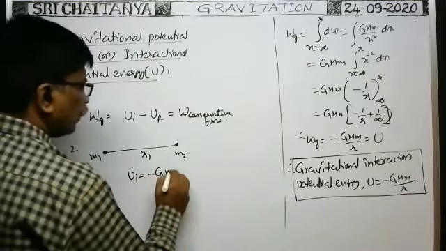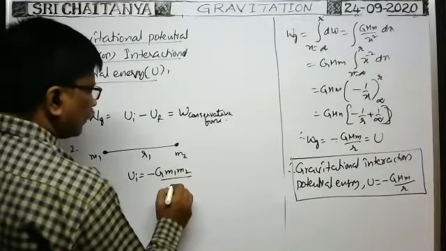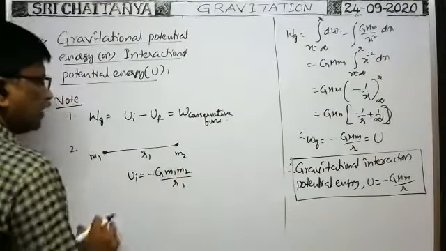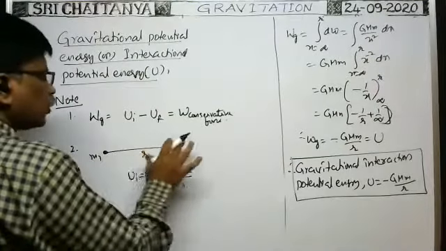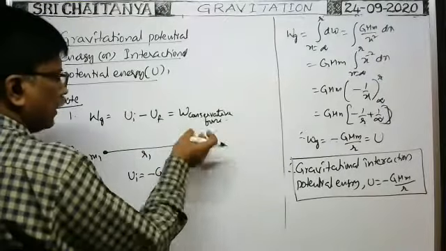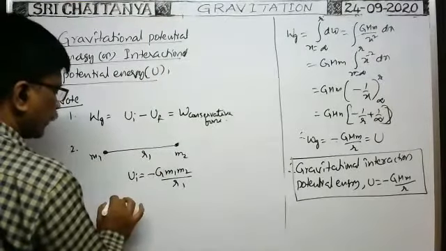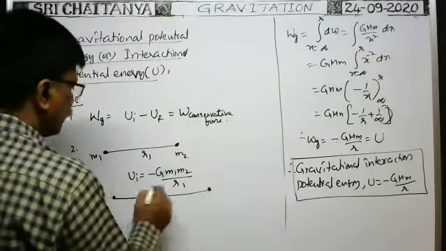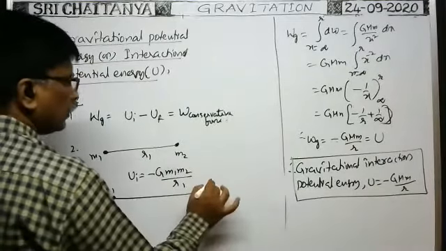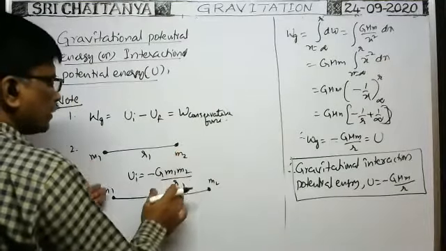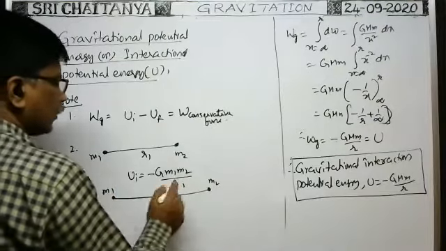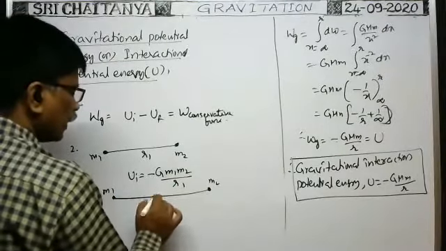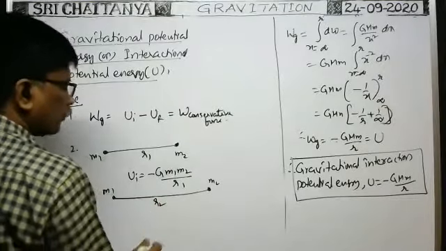Suppose the distance between these two particles is increased by something, so the final potential energy is how much? Here the distance is increased so that the net distance becomes R2.